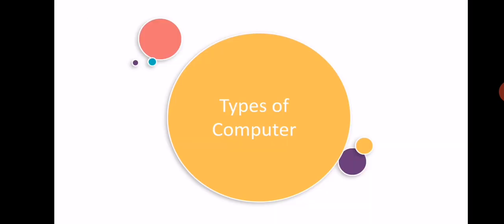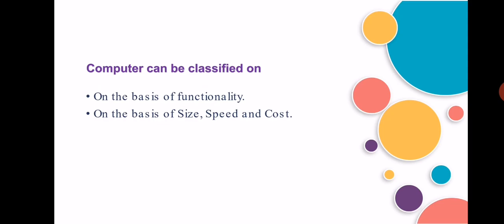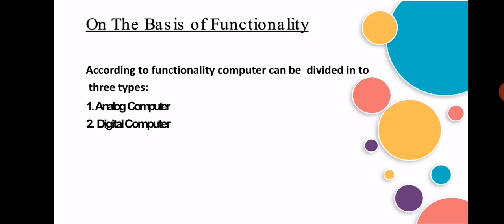Now we will learn the types of computer. Computers can be classified on the basis of functionality and on the basis of size, speed and cost. On the basis of functionality, computers can be divided into three types. Number 1, analog computer. Number 2, digital computer. Number 3, hybrid computer.